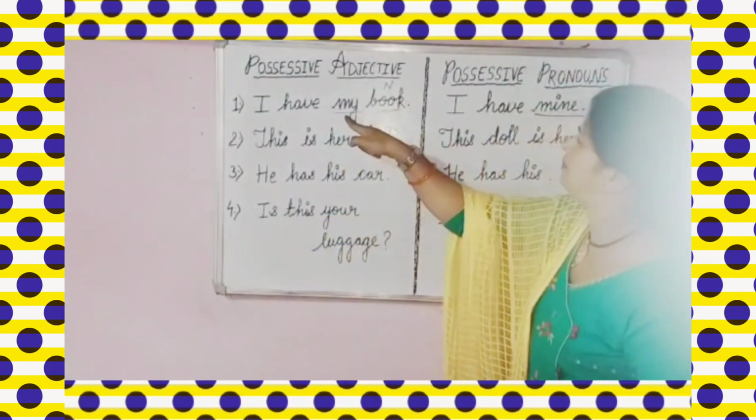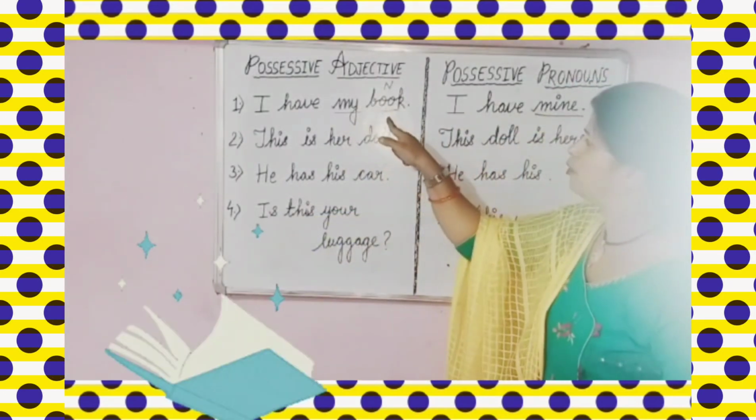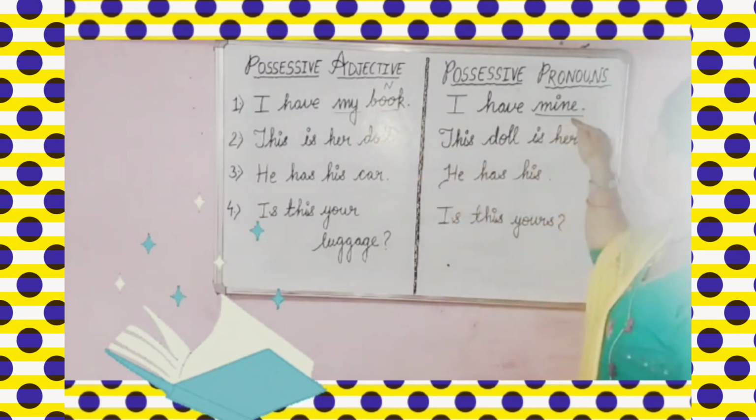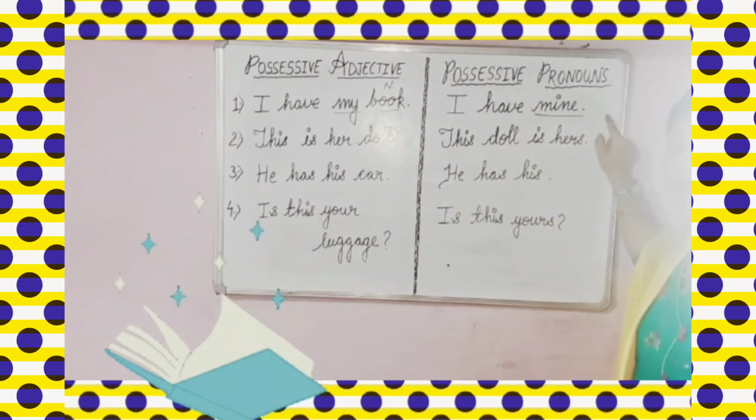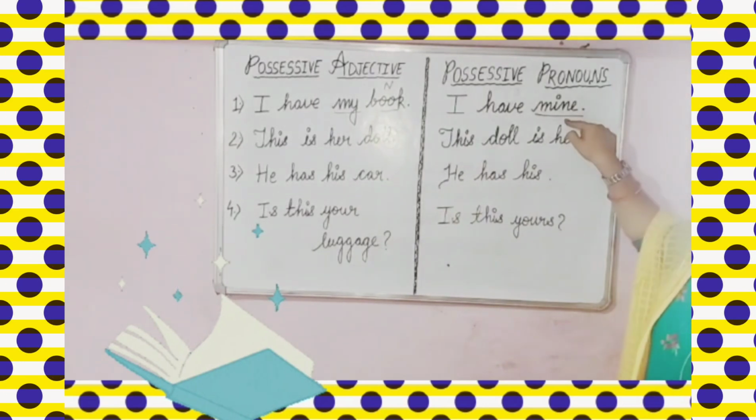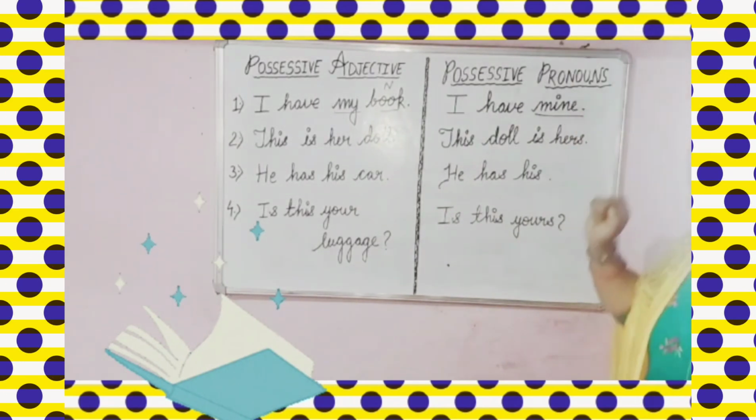जैसे यहाँ पे देखा आपने my book है, my के बाद आपने book लिखा है, but here you can't write any noun over here. यहाँ पे कोई भी noun आप use नहीं कर पाएंगे. So this will be your last. Okay, possessive pronouns always come at last.